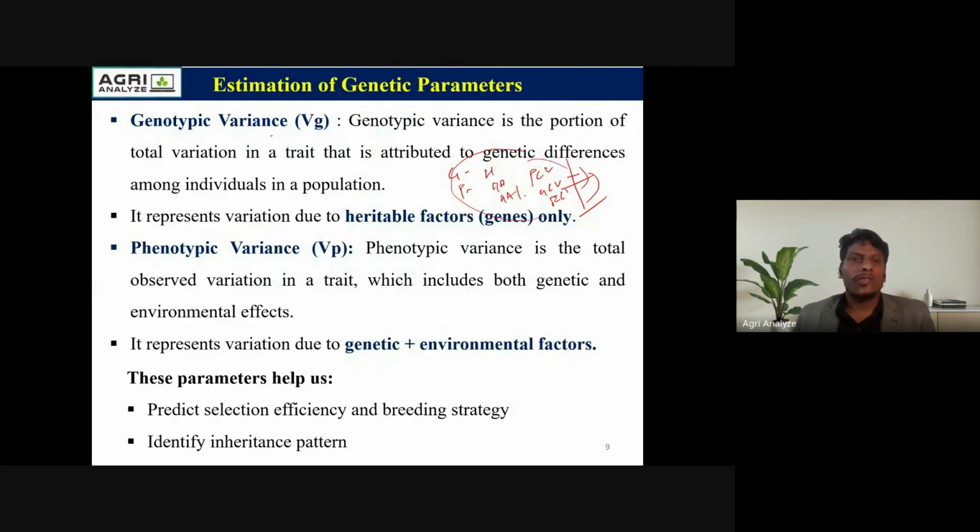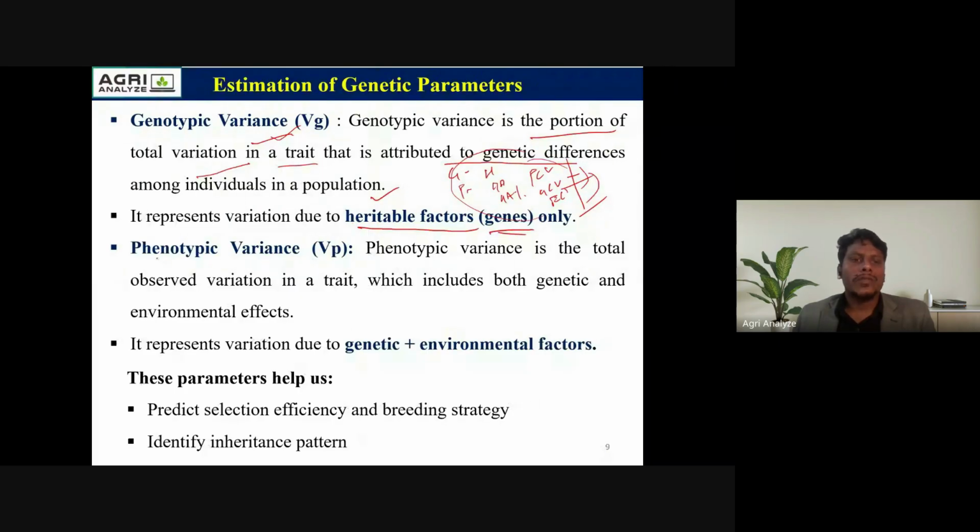Coming to genotypic variance, it is the portion of the total variation in a trait that is attributed to genetic differences among the individuals in a population. Genotypic variance involves heritable factors, genes only. Then how much percentage is transferred to the offspring?